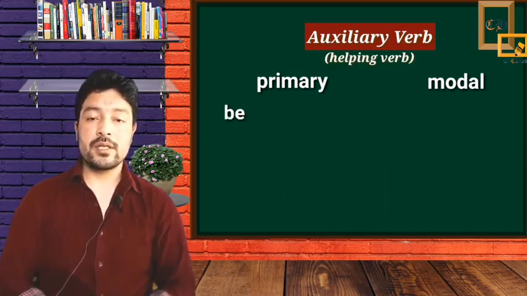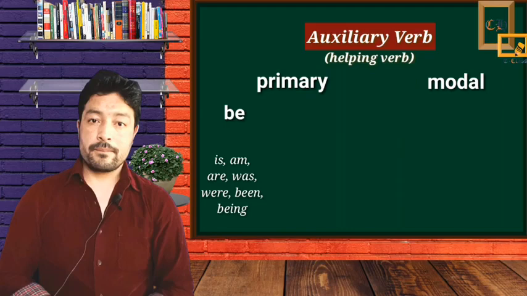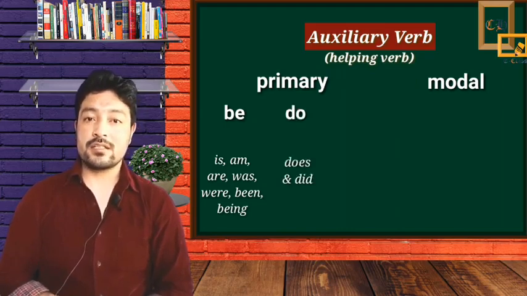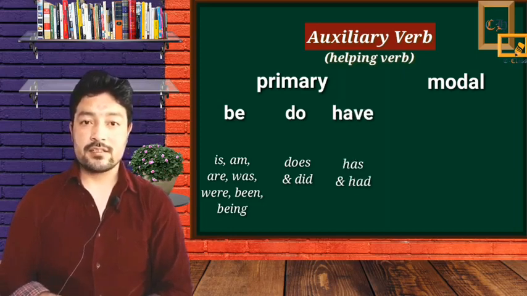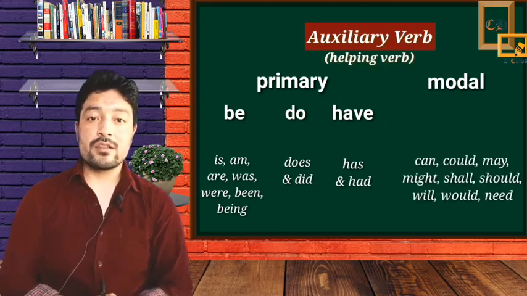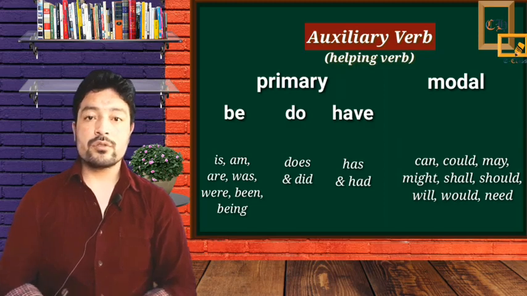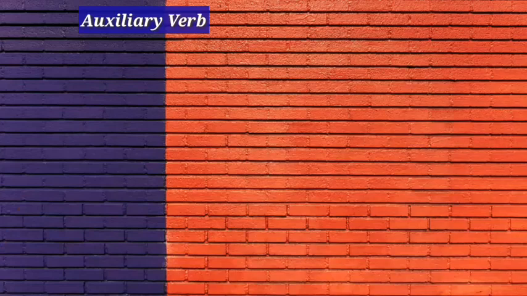So the verb be with all its forms: is, am, are, was, were, being and been. Secondly, the verb do with its forms does and did. Thirdly, the verb have with its forms has and had are called primary auxiliaries. And the rest: can, could, may, might, shall, should, will, would, need, etc. are called modal auxiliaries. Let's try to understand the functions of auxiliary verbs.